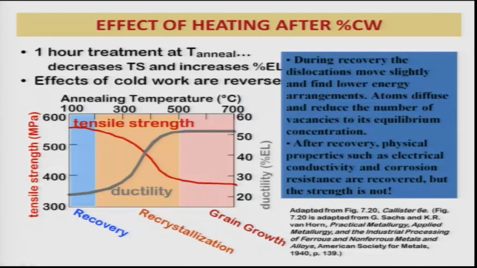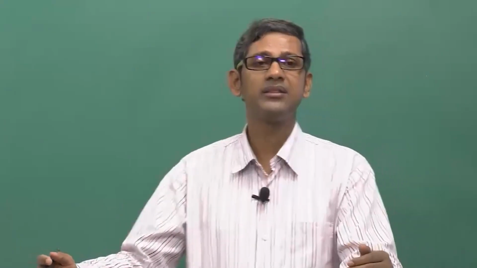So by simply heating or annealing any cold worked material, we can recover the ductility sufficiently so that the material can be used, or even if further deformation is required, that can be imparted. Many of these deformation processes are done in a stepwise manner.